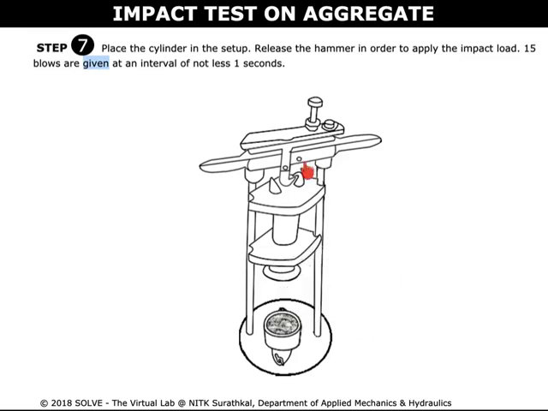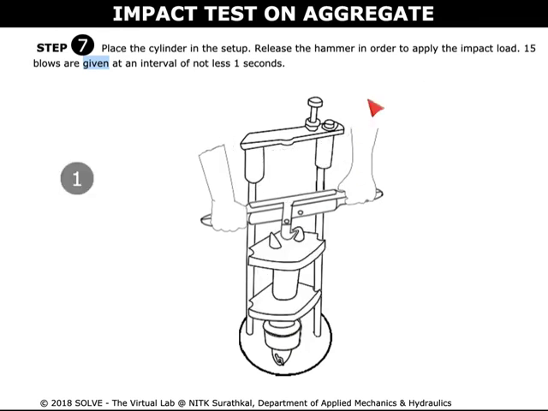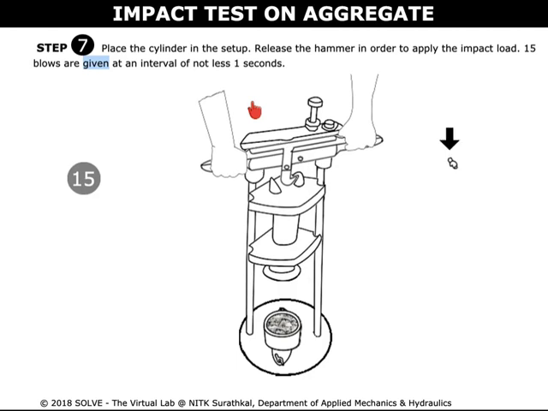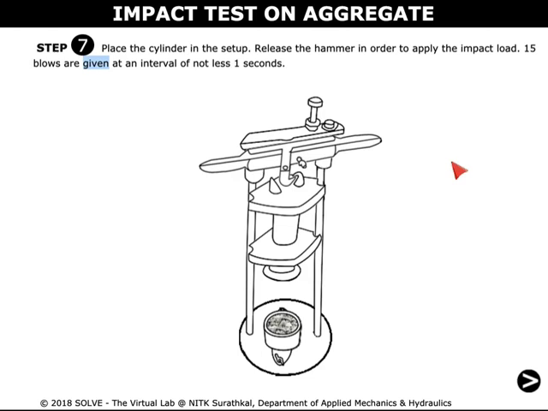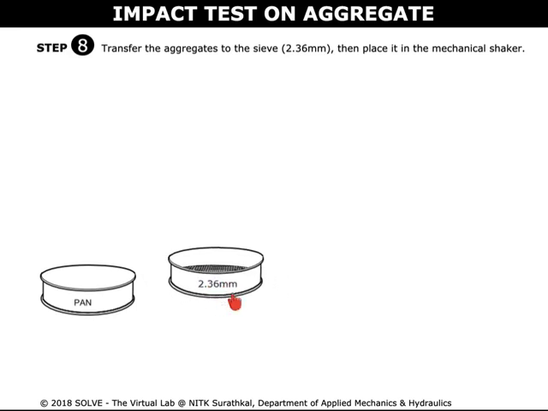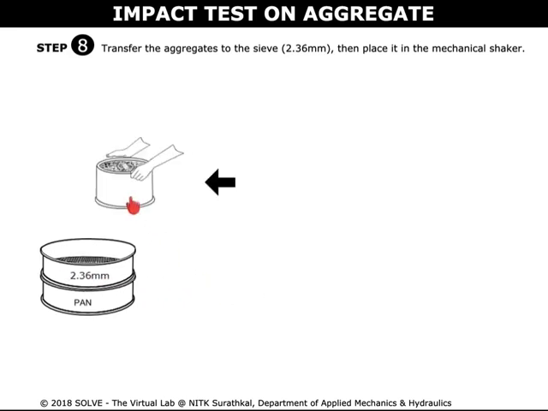Click on the screw to release the hammer in order to apply impact load. 15 blows are given at an interval of not less than 1 second. Click on the screw to stop applying the load. Transfer the aggregates to the sieve of 2.36 mm. Click here to transfer it to the sieve.